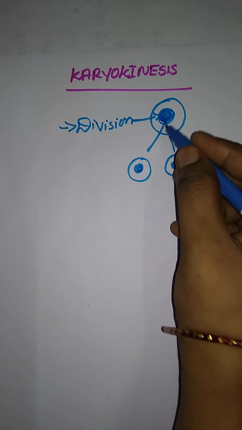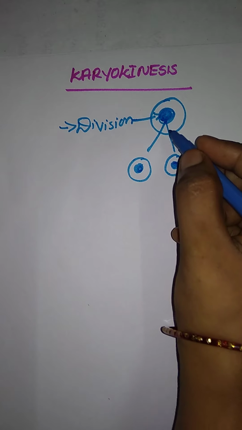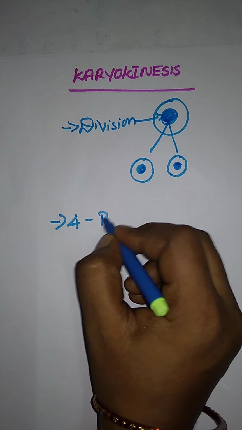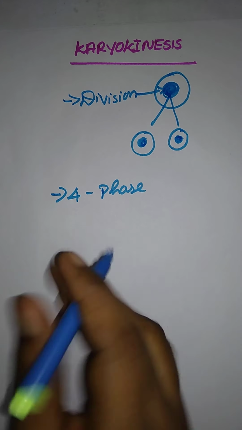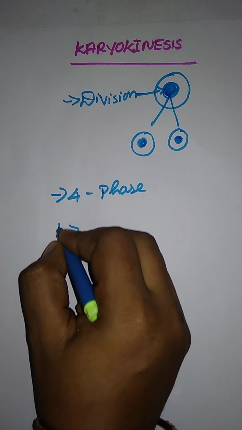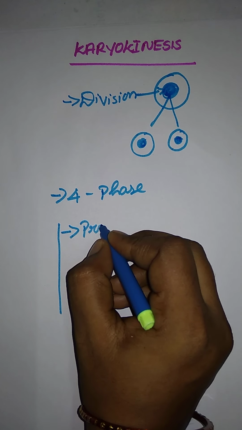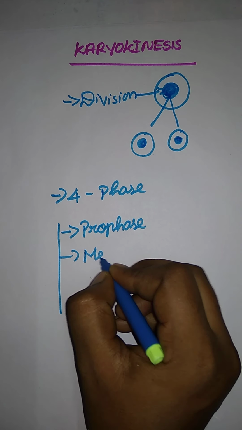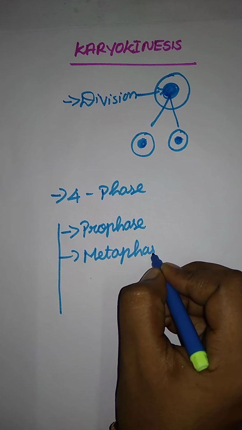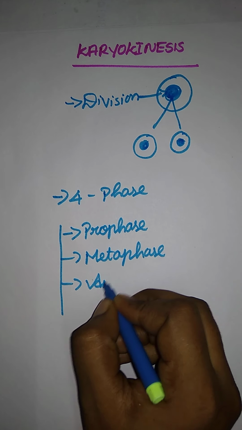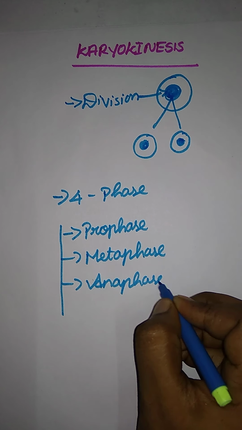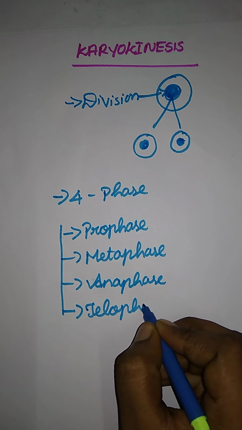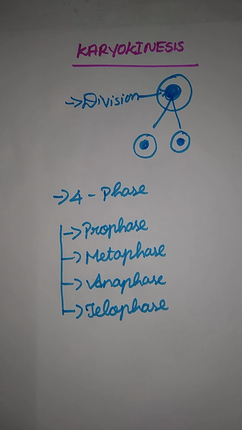Before the division they go through some stages of cell division. They are considered as 4 phases. How many phases are there? 4 phases. The first one is the prophase. What is the first one? Prophase. And the next one is the metaphase. And the next one is the anaphase. And the next one is the telophase. So these are the 4 phases of cell division.